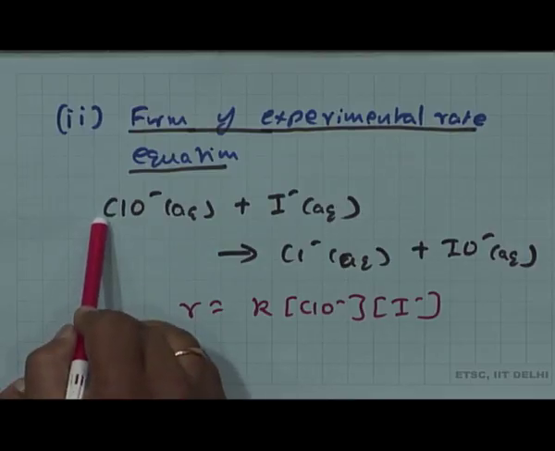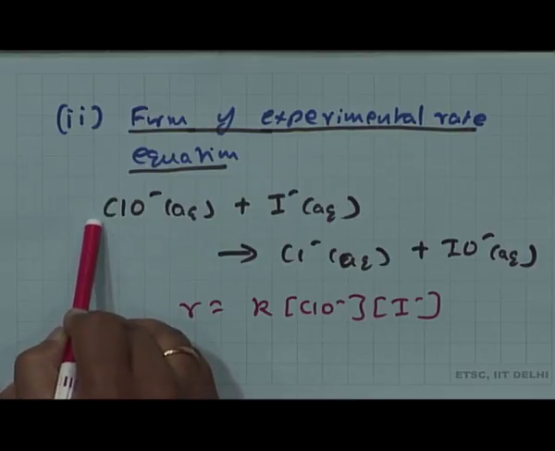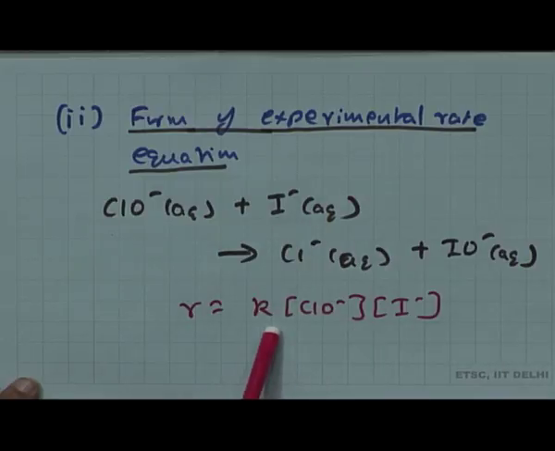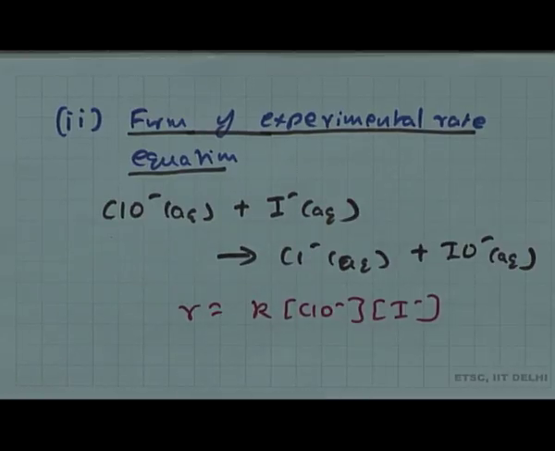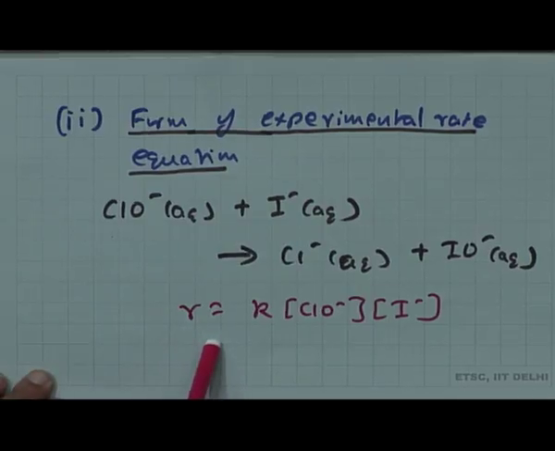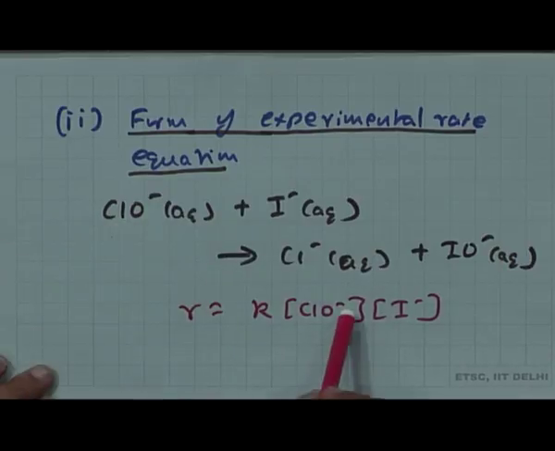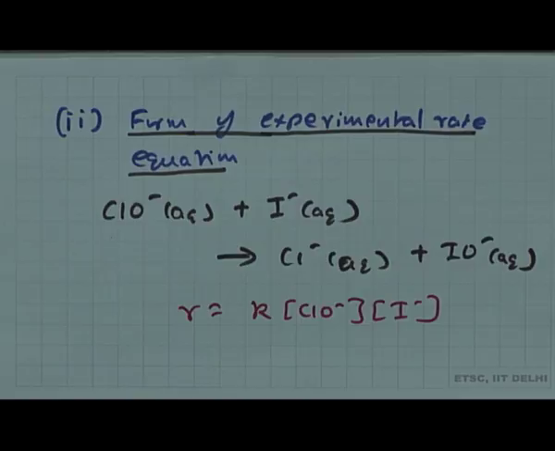Also look at the molecularity: one molecule of ClO minus, one molecule of iodide. So now the overall molecularity, that is 1 plus 1, with 1 of ClO minus and 1 of I minus, is equal to the overall order, which is 1 plus 1 equal to 2.